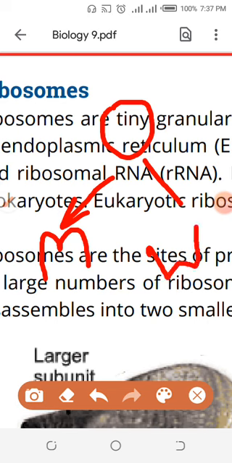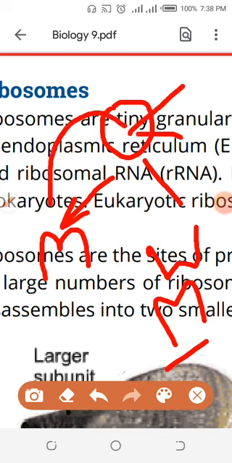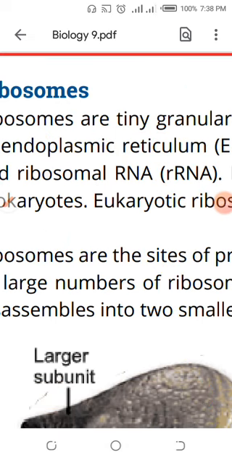Without membrane, they have no membrane. So there are very few organelles which are without membranes. Normally many organelles are with membrane. Organelles are the structures which are present in the cytoplasm, meaning inside the cell. Some organelles have the membrane and some organelles don't have the membrane.